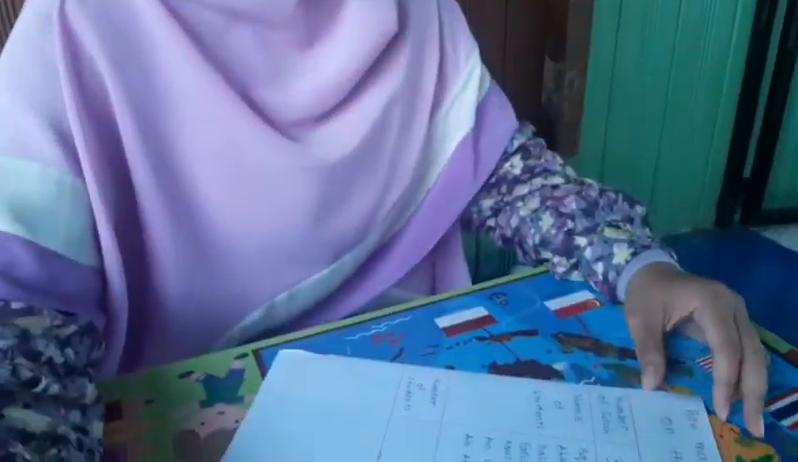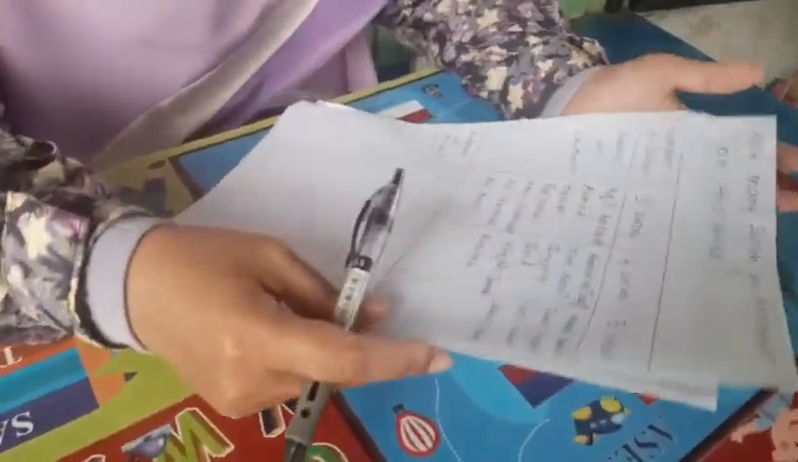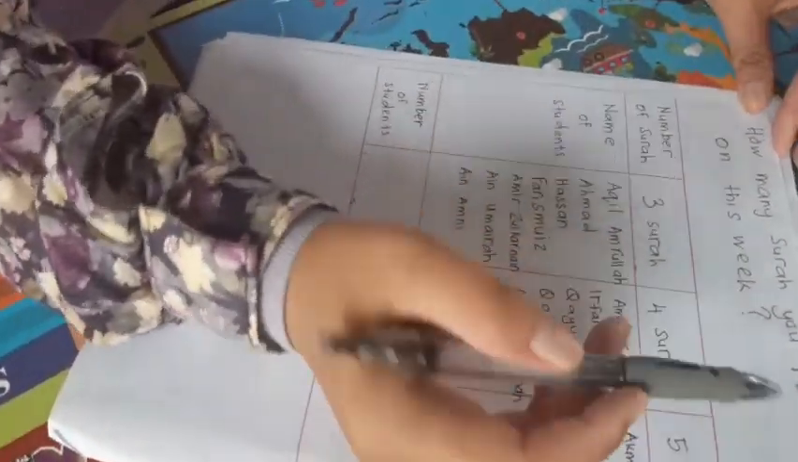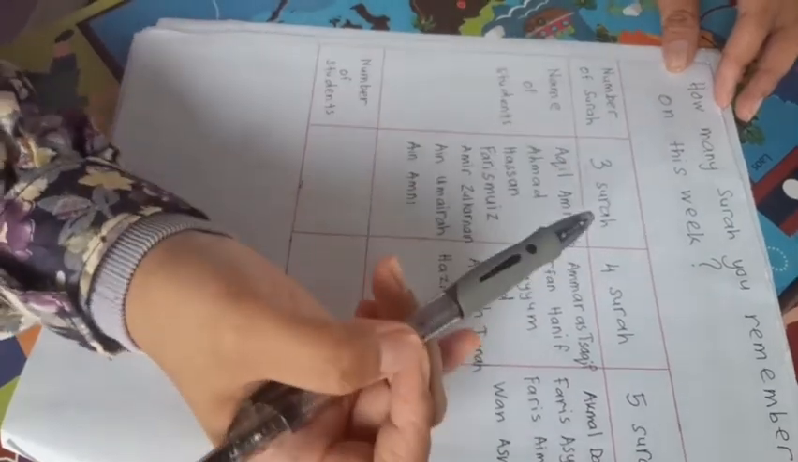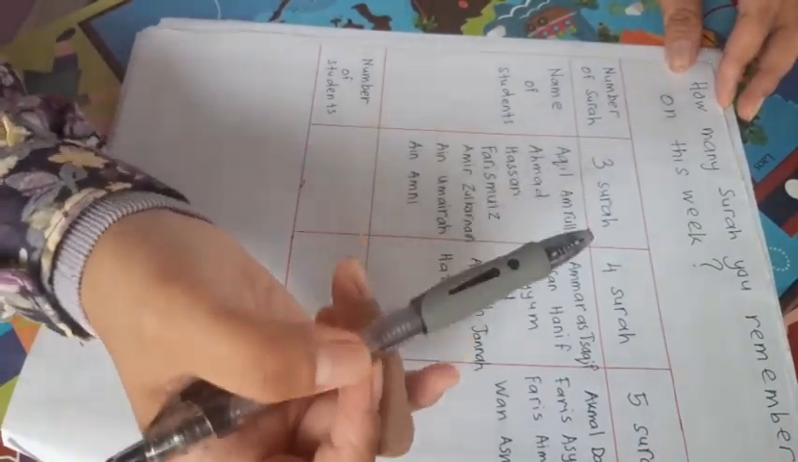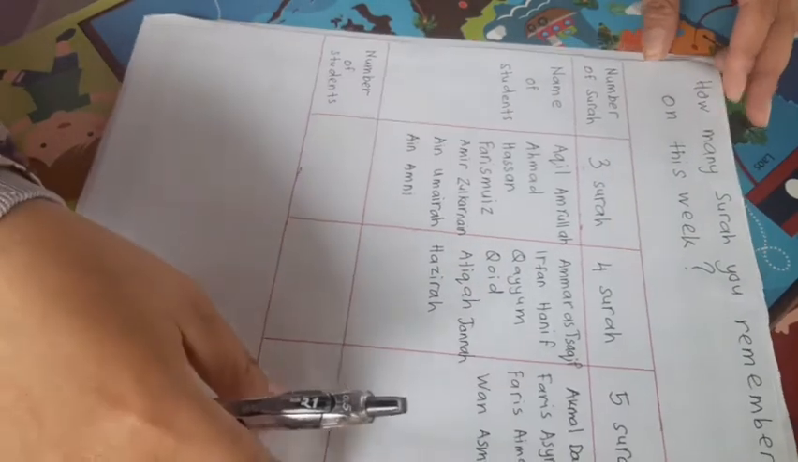Okay, so Mu'allimah will show you how to draw a bar chart. So this one, let's say we ask our friend how many surah you remember on this week. Every day you will memorize the TQS, right? And then this is the example I will show you. Okay, we ask our friends in the class how many surah you remember on this week.